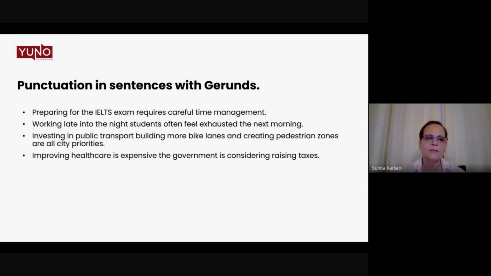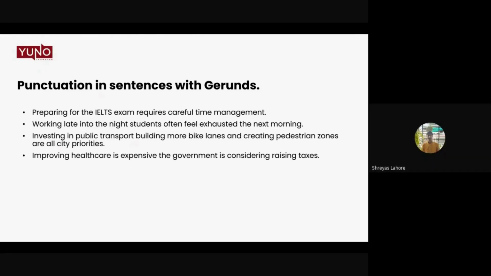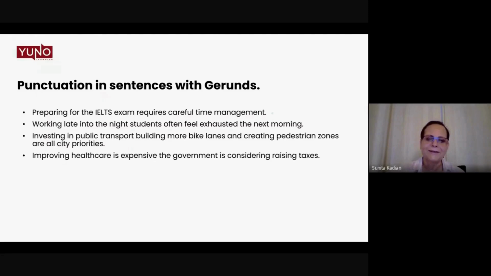Come on, punctuate the first one. Where should I put what? Tell me, please, in the first sentence. Preparing for the IELTS exam requires careful time management. It's already good. No corrections needed. Very good, Shreyas. It's a simple sentence and correct. No comma, nothing needed. What about the second one?